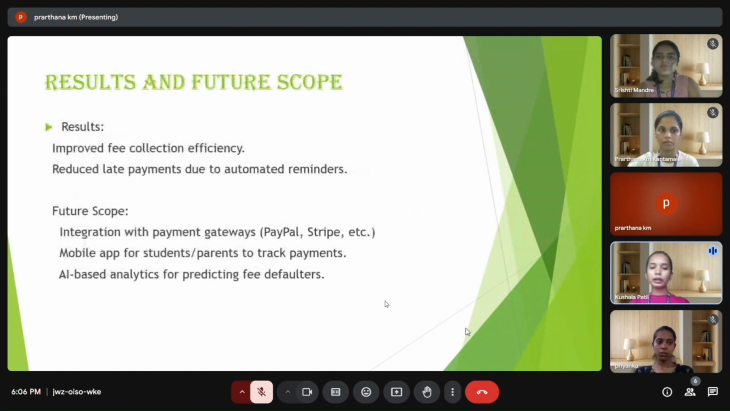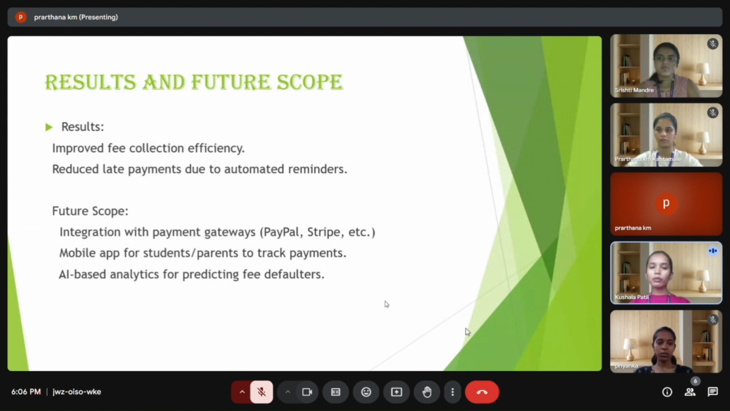Improved fee collection and efficiency. Automated tracking and reminders reduce delays and human errors, ensuring more timely payments and fewer late payments. The reminder system encourages parents and students to pay on time, reducing overdue instances. Future scope: integration with payment gateways, for example PayPal, Stripe, etc. Purpose: enables direct online payments, offering convenience and speed.